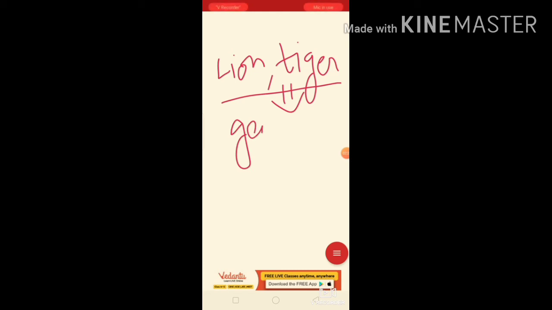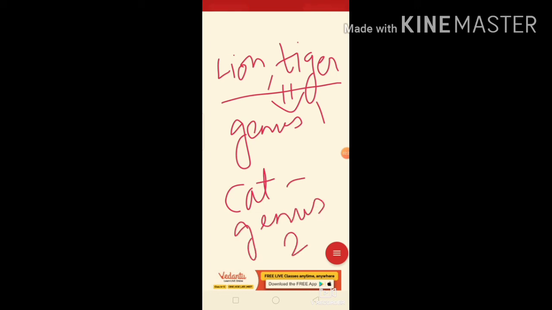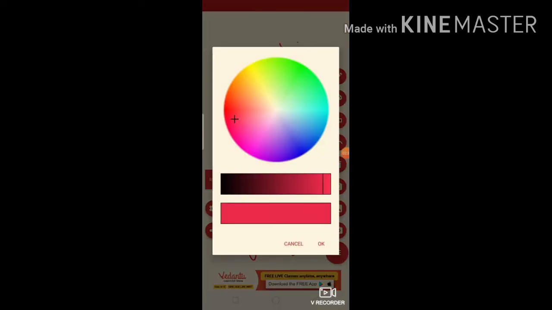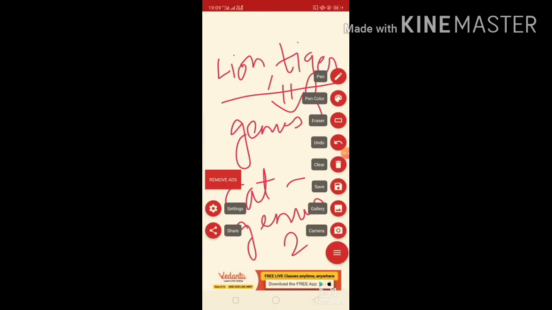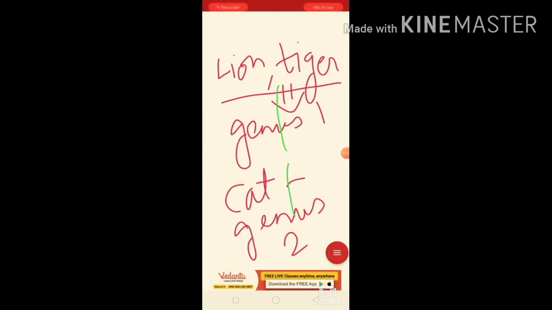Genus 1. Cat is a different genus. Genus 2. But these two genus are very similar to each other. So they will form a common family. They will group into a family. Family Felidae.